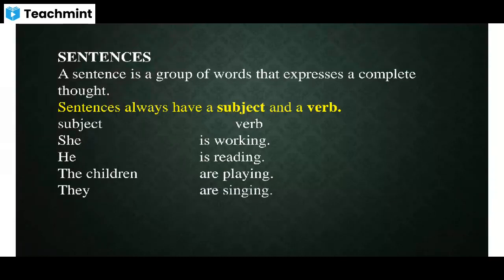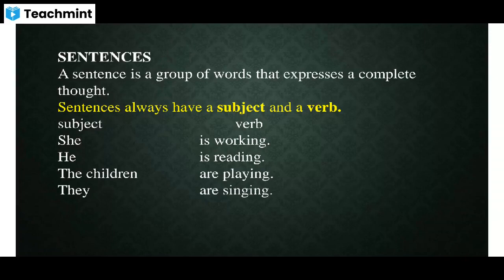He, she, the children, they, all these are subjects. And we have an auxiliary verb as well as a main verb, right? Is working, is reading, are playing, are singing. That means that each and every sentence has a subject as well as a verb.